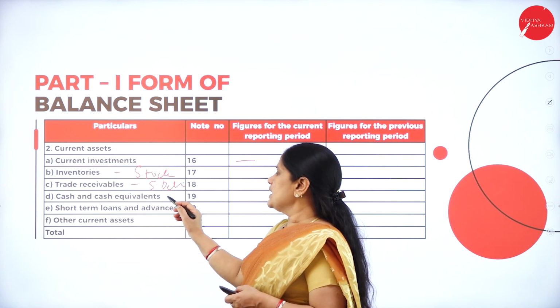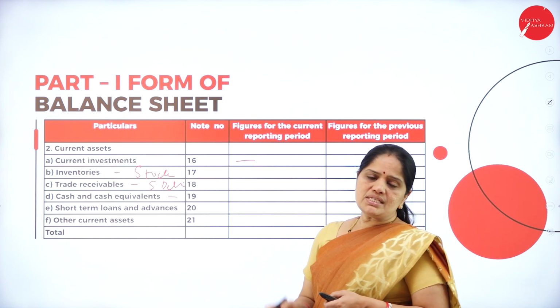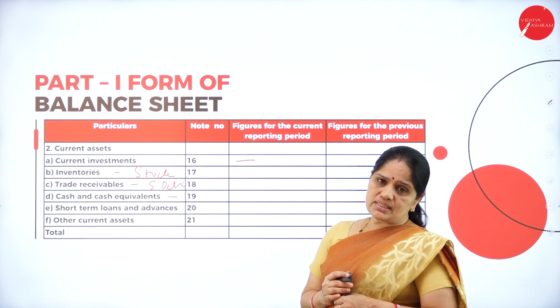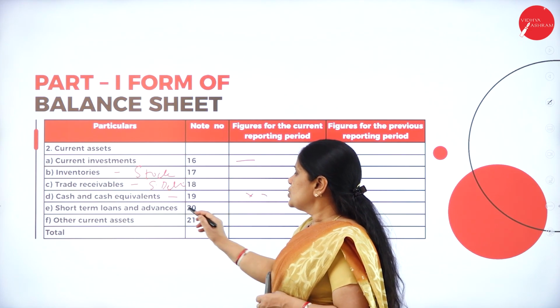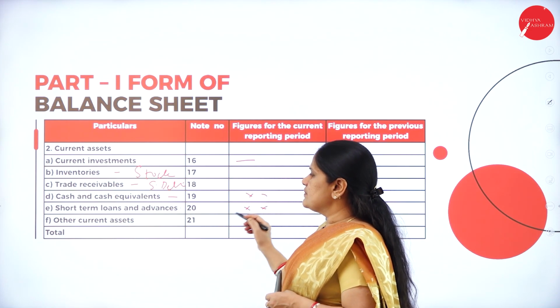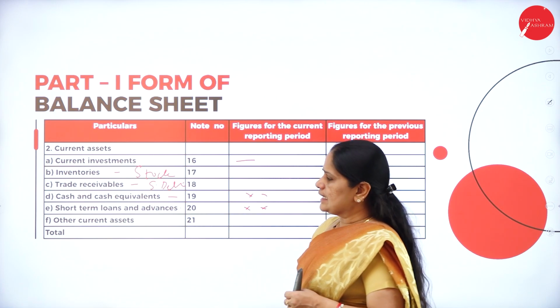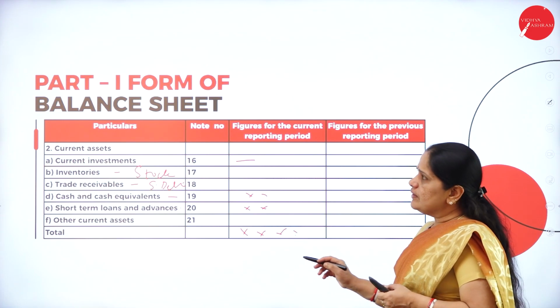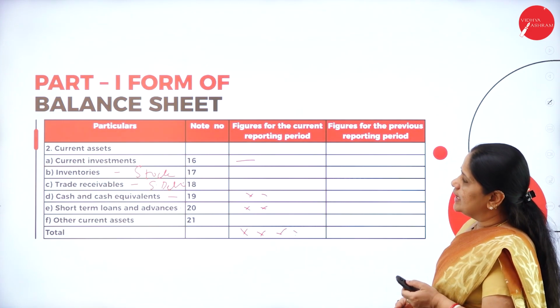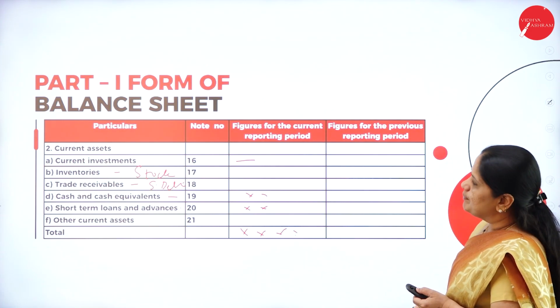Then cash and cash equivalents. What is the cash paid and what is the cash equivalent in the bank? That amount will be mentioned. Short-term loans and advances which are given, and other current assets, and then we have the total. So we have this format of the balance sheet of the company.